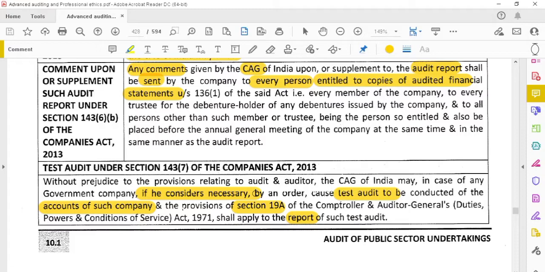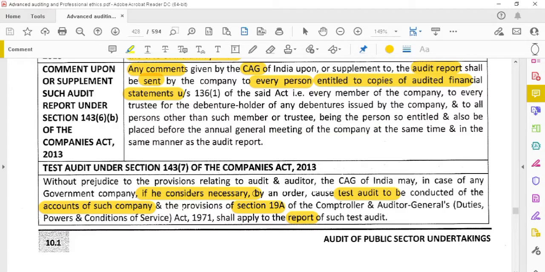First, government company auditors will be appointed by the C&AG. The auditor will conduct the audit and submit the report to the C&AG. The C&AG can issue directions to the auditor, and whatever actions are taken in response to the directions also have to be submitted to the C&AG by the auditor.